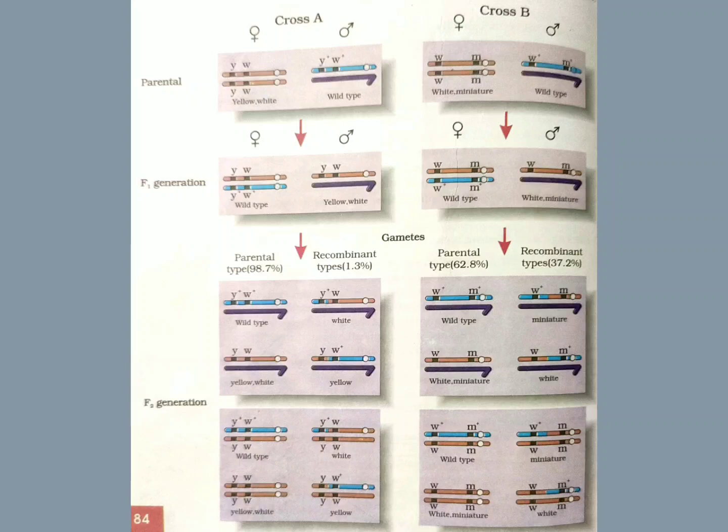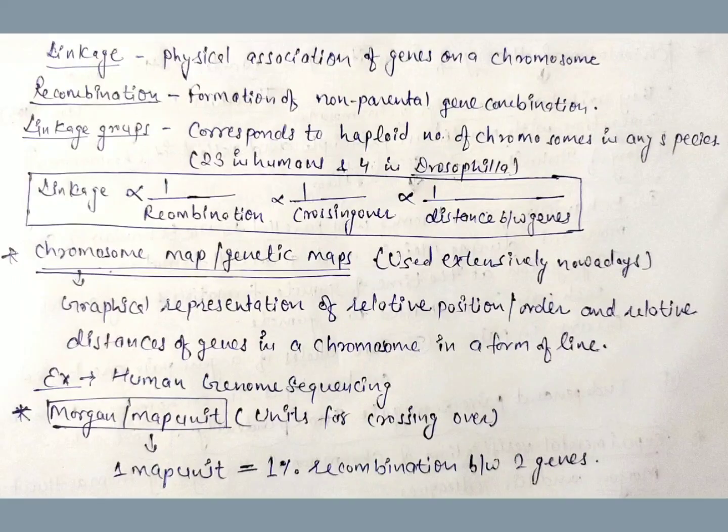So based on these two crosses, we can say that if the linkage is strong, it means the physical association of the two genes is strong. It will be strong when the distance between two genes is small and the recombination is lesser. But when the linkage is weak, it means the distance between two genes is more and the recombinant type is more. So we can see that linkage is inversely proportional to recombination, crossing over and the distance between two genes. There are two other terms, like the linkage group.